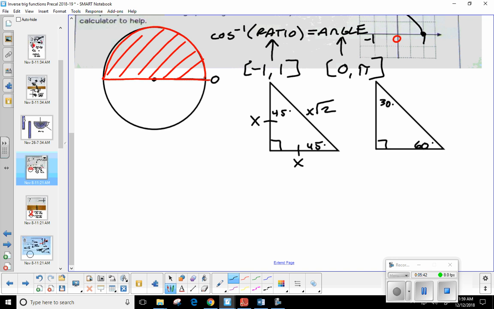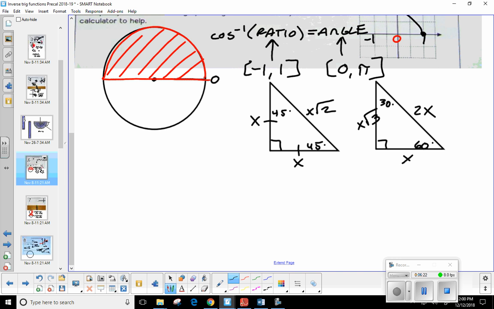Perfect. Now, in a 30, 60, 90, the shorter leg across from 30 is always X. How do I use that leg to find the longer leg, the one across from 60? If you multiply the shorter leg times the square root of 3, that's going to be the longer of the two legs. If you take the shorter leg and double it, that's going to be the hypotenuse. So we're looking for these relationships here. Now, if there's not one of these special right triangles, that's when we get out the protractor and measure the side lengths that we're given.